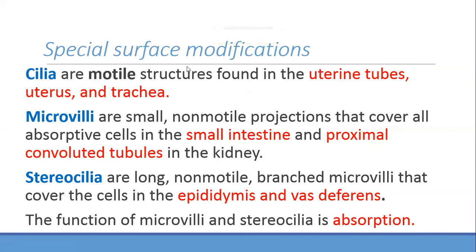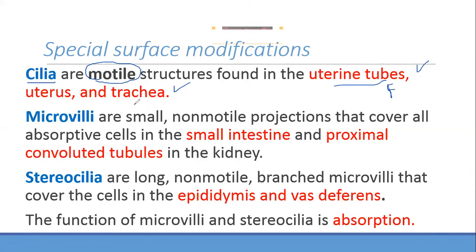Now we have some special surface modifications. I hope you've heard this word, cilia. What is it? It is motile. It means it moves. The cilia move. It is seen in the uterine tube. What is the uterine tube? Another name is the fallopian tube, which is close to the uterus. Also in some part of the uterus. But you can remember the uterine tube as an example and the trachea as an example for cilia.